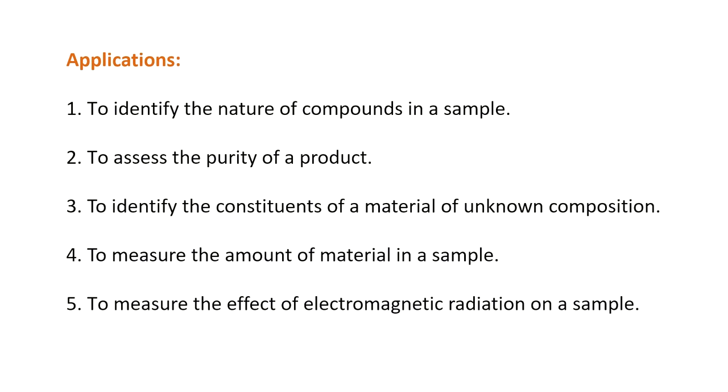Now spectroscopy can be used to identify the properties of different compounds which are present in a sample. It can also be used to assess the purity of products of a chemical process and to determine the progress of the chemical process, or whether the chemical process has actually ended properly. As we discussed, the spectrum emitted or absorbed by a substance is unique. So this spectrum can be used to identify the constituents present in a material of unknown composition.